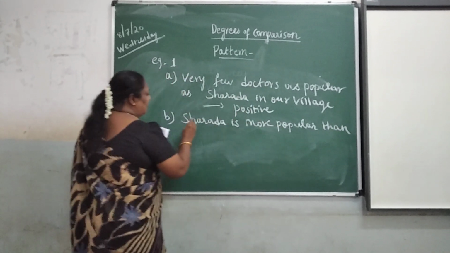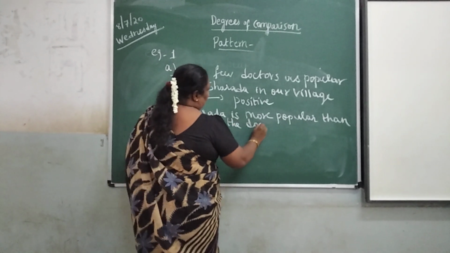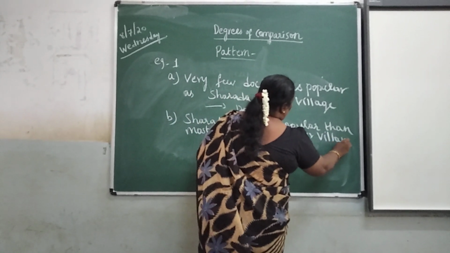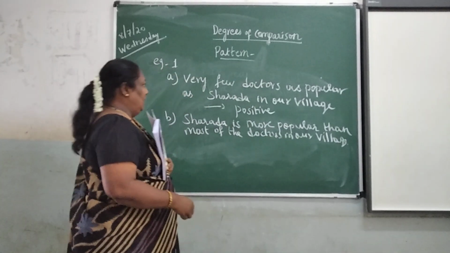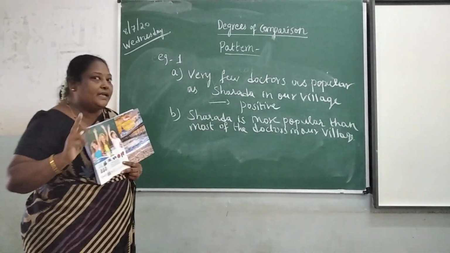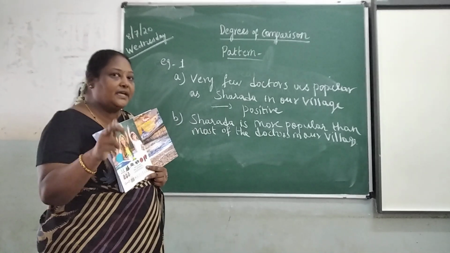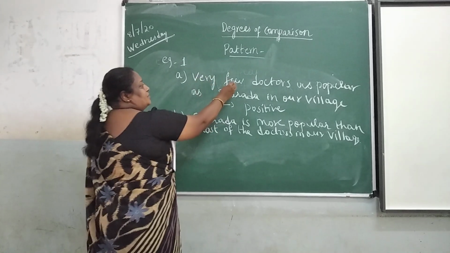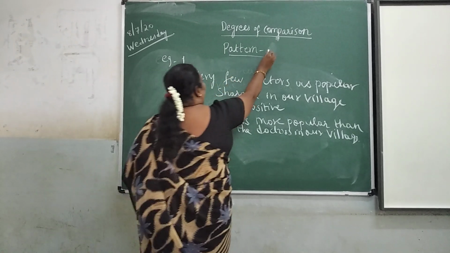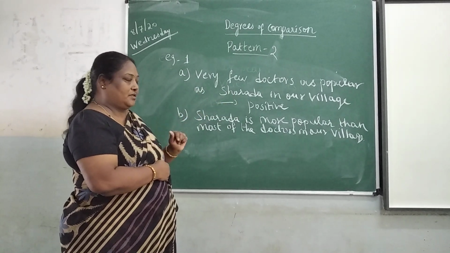Sharda is more popular than most of the doctors in our village. This is the second pattern, children. See, the positive degree here is not beginning with "no other ocean" or "no other boy." Can you observe? This positive degree begins with "very few." Now here is an example for pattern 2: Very few doctors are as popular as Sharda in our village.